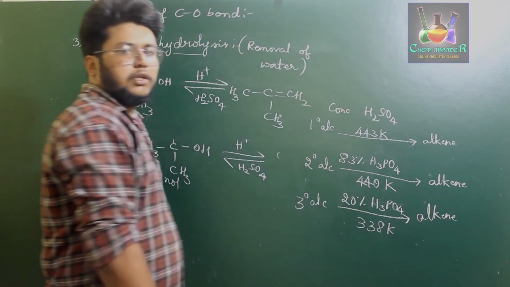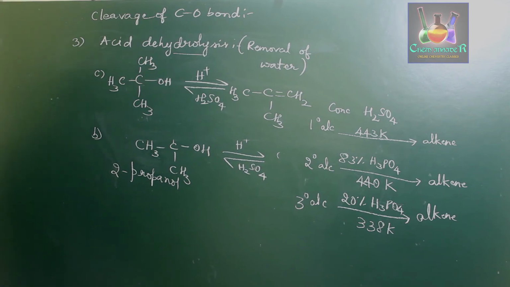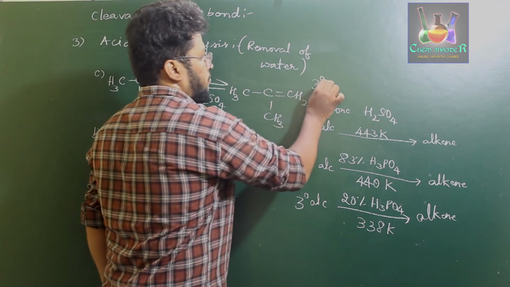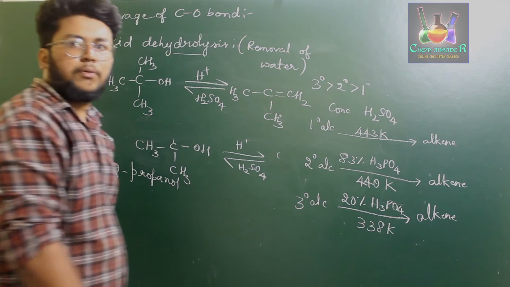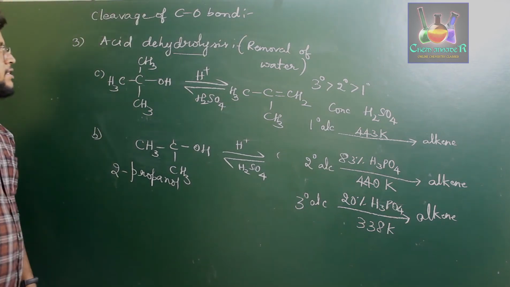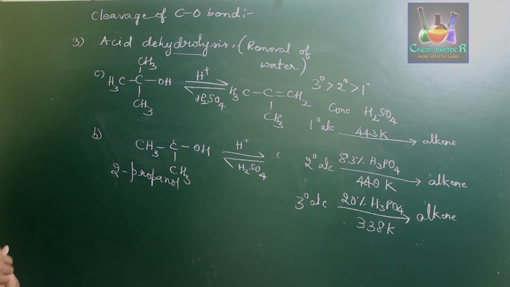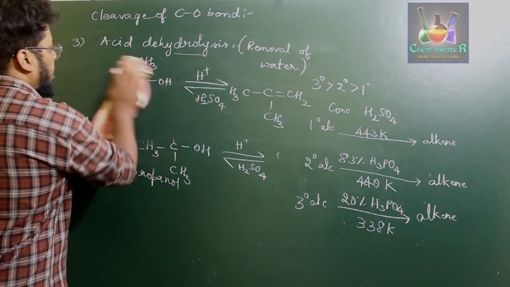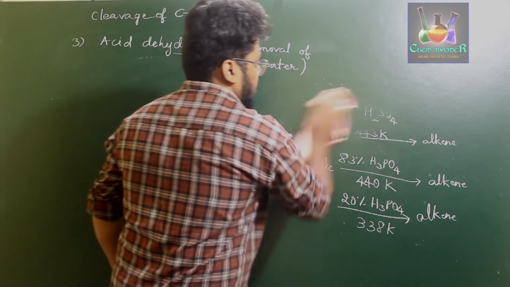So the order of reactivity of primary, secondary and tertiary alcohols for acid dehydration is tertiary greater than secondary, which is greater than primary alcohol. So this is about acid dehydration and how it is carried out. Next, we'll discuss how the mechanism takes place for acid dehydration. The mechanism of acid dehydration takes place in 3 steps.